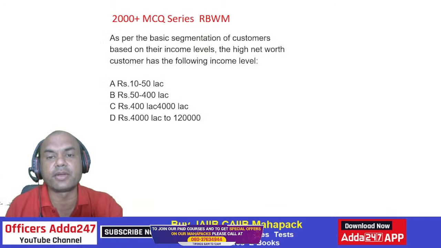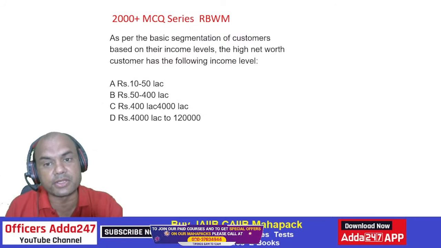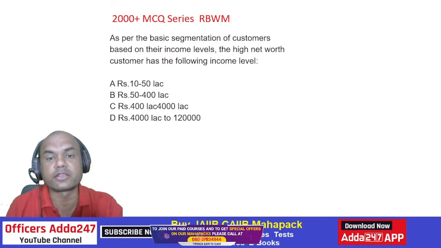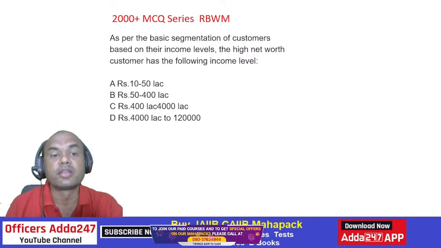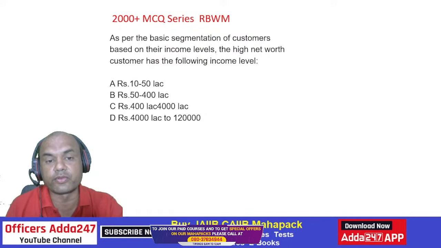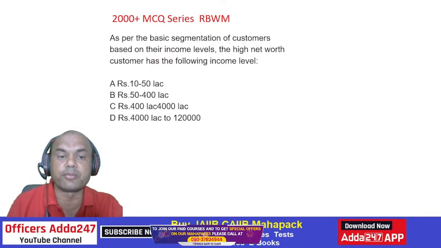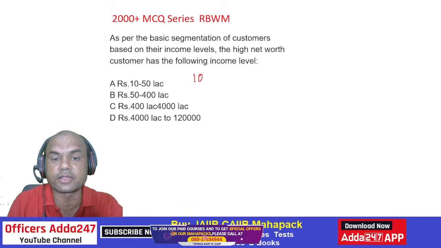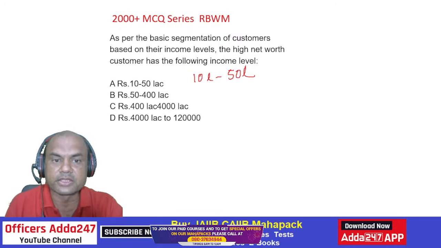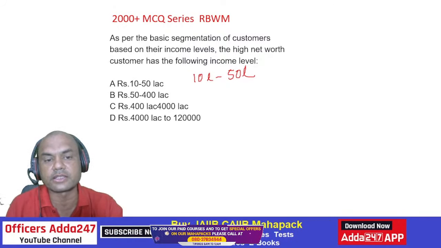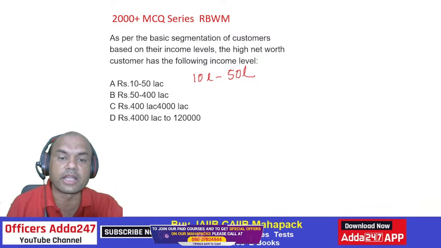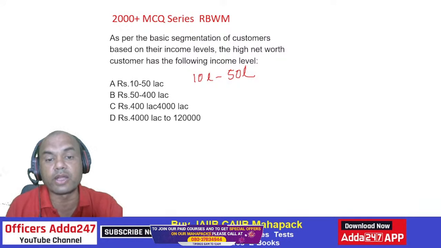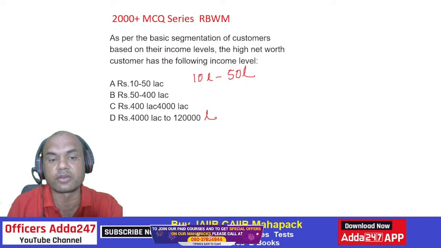As per the basic segmentation of the customers, based on their income levels, high net worth customer has the following income level. So HNI customer has which income level? Is it 10 to 50 lakhs? Now see this, when I say 10 to 50 lakhs, it means 10 lakhs to 50 lakhs. It's not 10 rupees. Okay. Similarly over here, 50 lakhs to 400 lakhs. 400 to 4,000 lakhs, 4,000 to 120,000 lakhs, you can call it. Okay. So this is super HNI.